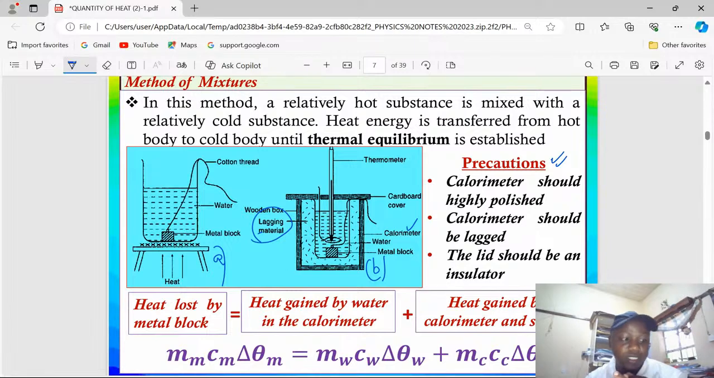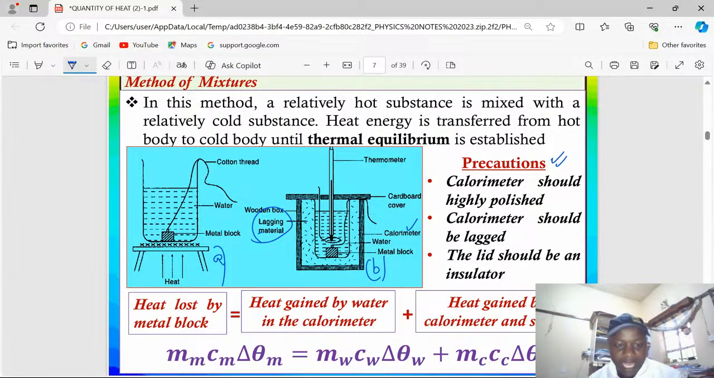The metal block is losing heat. But on the other side, there is water and calorimeter, which are absorbing the heat which has been lost by the metal block. The basic assumption of this experiment is that there are no heat losses to the surrounding.